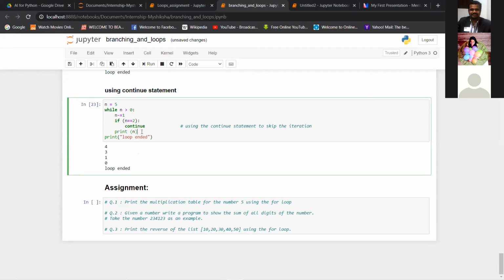Can anybody answer this? Because we are checking if n is greater than 0, then how is 0 getting printed? Check for each iteration how it is working.